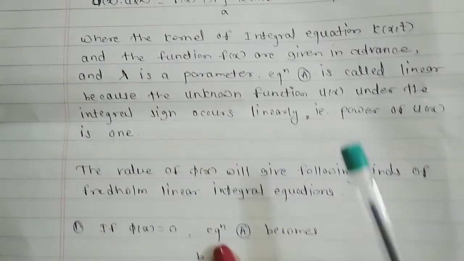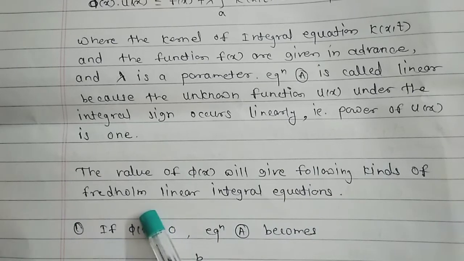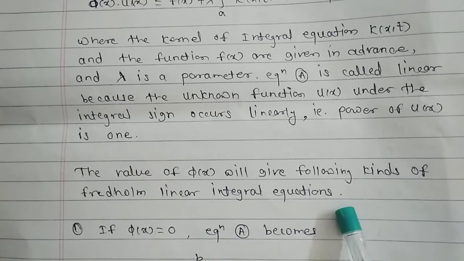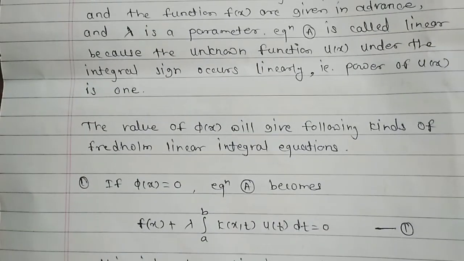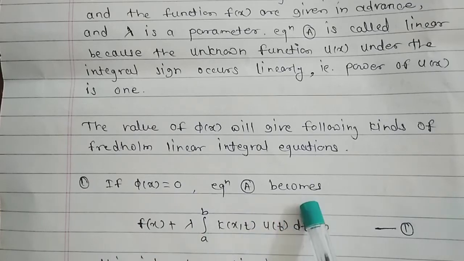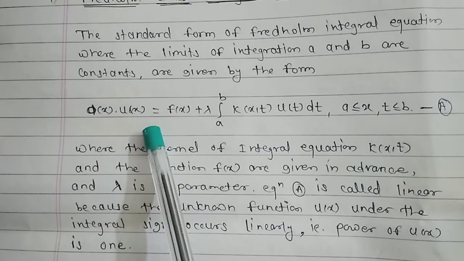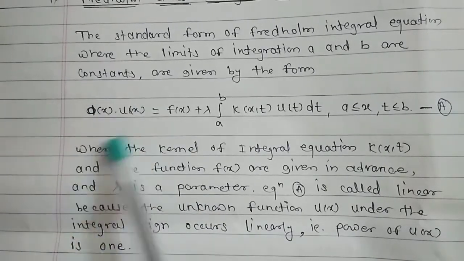Now the value of phi of x will give the following kinds of Fredholm linear integral equation. Put in the values of phi of x, and we get the following equations. First, if phi of x is equal to 0, in equation A we put phi of x equal to 0, and the left-hand side becomes 0.